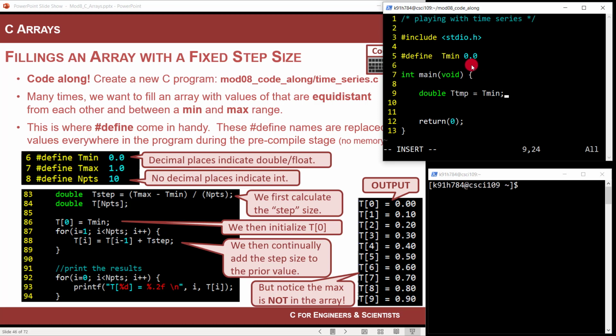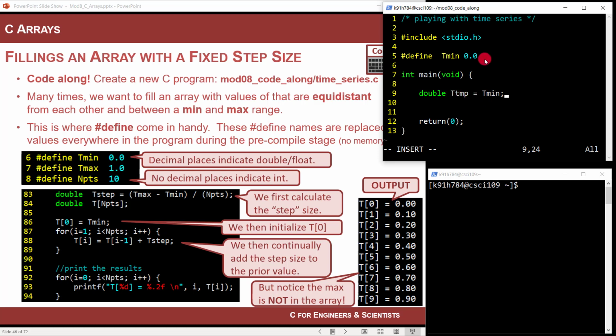Since you often use pound defines in expressions where you are assigning it to a variable, and this variable has a type, double, in C, if you want to define a floating point or a double, you just put a dot. So instead of putting 0, you go 0.0. That tells C this person wants a float or a double, and it automatically promotes it. You're looking at it like it's a real number, it promotes it up to a double, and you're good to go.